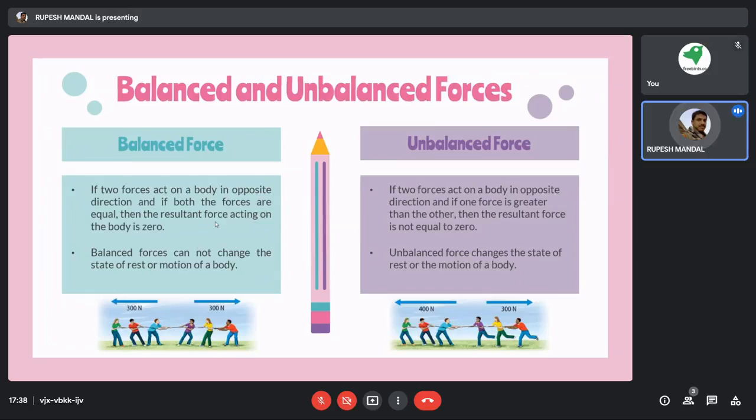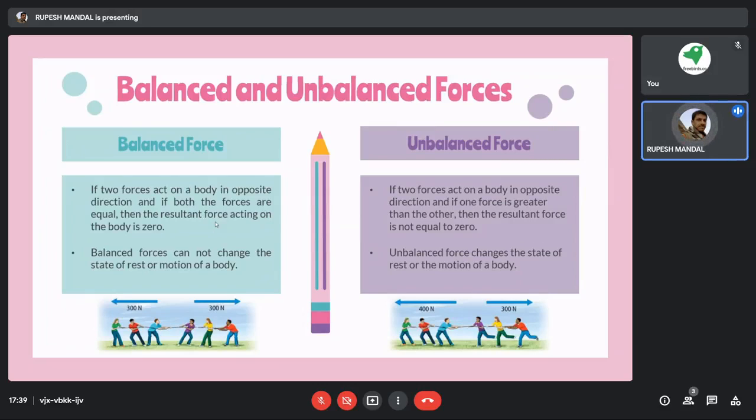So on the left hand side, those 3 people are pulling the rope with a greater force, 400 Newton, and the people on the right hand side are applying only 300 Newton. So definitely the team on the left hand side will win by pulling the rope towards themselves.